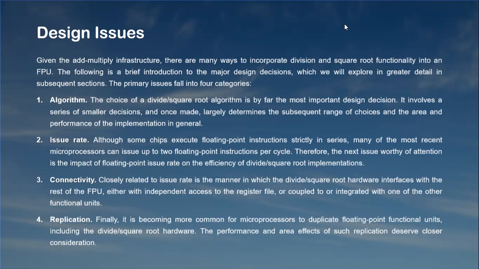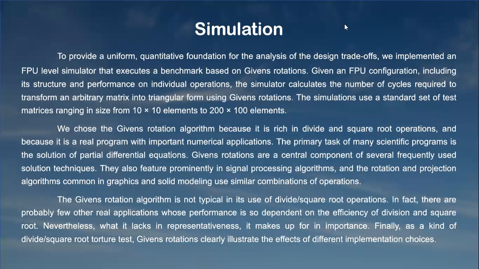Third one is connectivity. Closely related to issue rate is the manner in which the divide or square root hardware interfaces with the rest of the FPU, either with independent access to the register file or coupled to or integrated with one of the other functional units. And fourth one is replication. Finally, it is becoming more common for microprocessors to duplicate floating point functional units, including the divide square root hardware. The performance and the area effects of such replication deserve closer consideration.